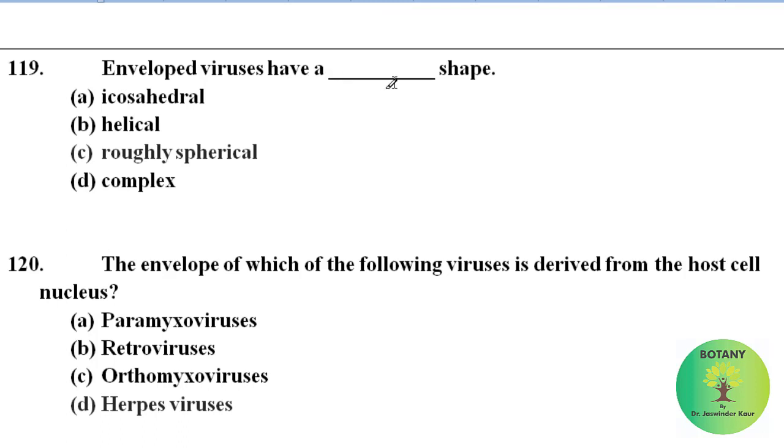Enveloped viruses have a dash shape: icosahedral, helical, roughly spherical, complex. Correct answer is roughly spherical. Enveloped viruses have roughly spherical shape.